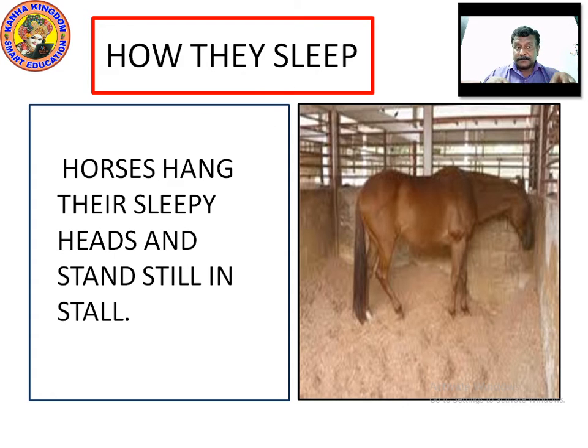It stands on four legs and hangs its head down. If they get sleep, they put their sleepy heads down and stand still in the stall. They sleep while they are standing. That's why they are called horses. Horses have lots of power, right?